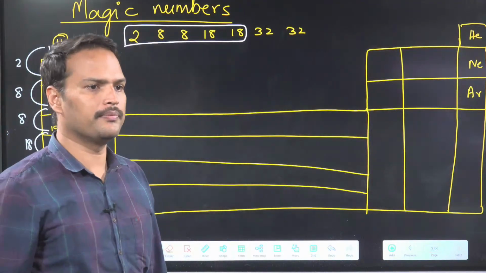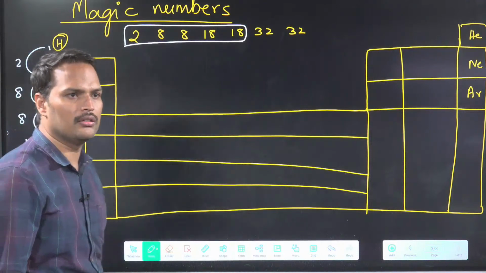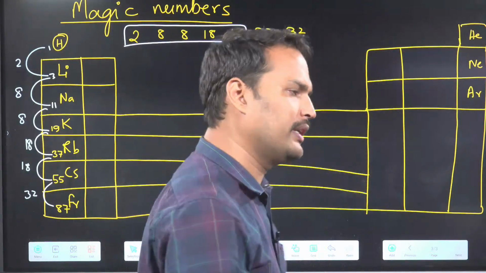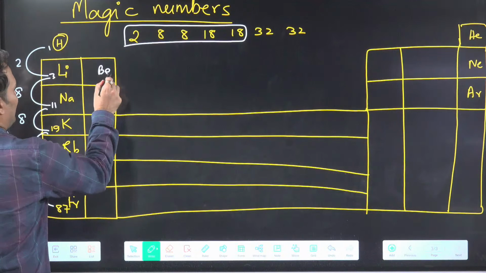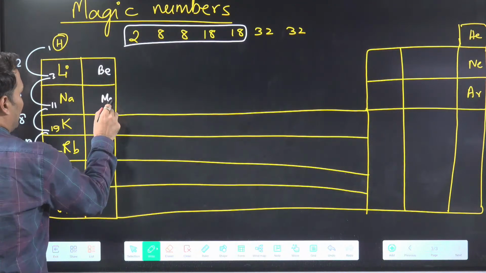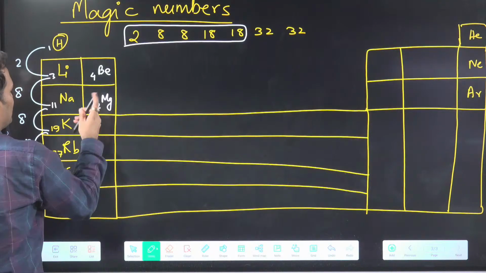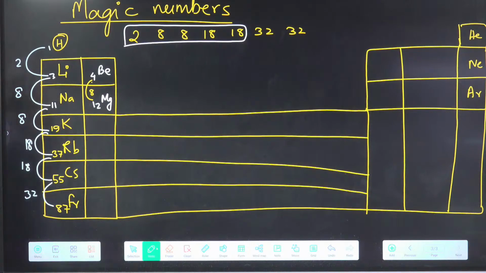Can you all see this? Till this point we have the first group. Is it clear? In the second group, what will happen? Suppose I start from beryllium, this is magnesium. So beryllium is 4 and magnesium is 12. What is the difference here? 8. So everything is the same, only the 2 part is not there.